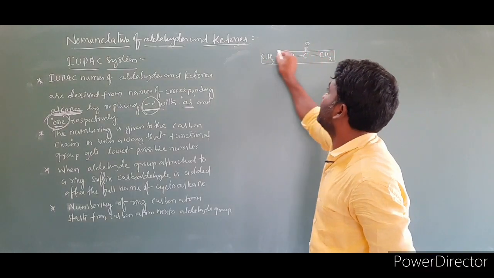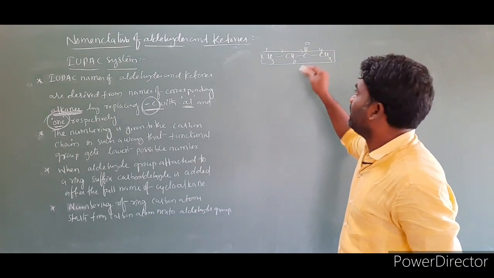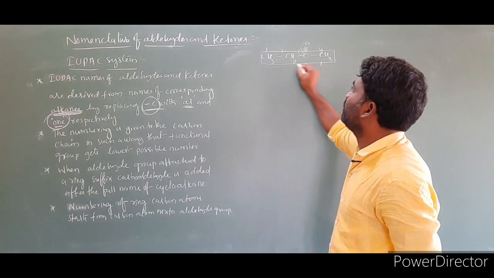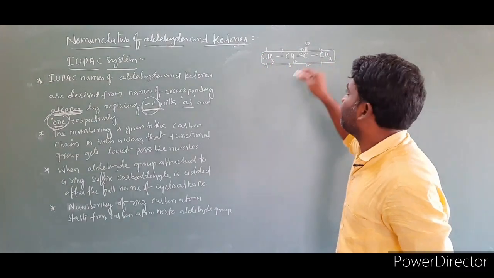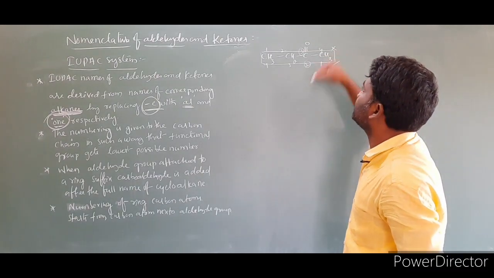And the chain must contain a functional group. 1, 2, 3, 4. And the functional group is getting a third number from this direction. I am giving this direction 1, 2, 3, 4. The functional group is getting a second number. So which direction numbering is correct? This is the correct and this is incorrect.